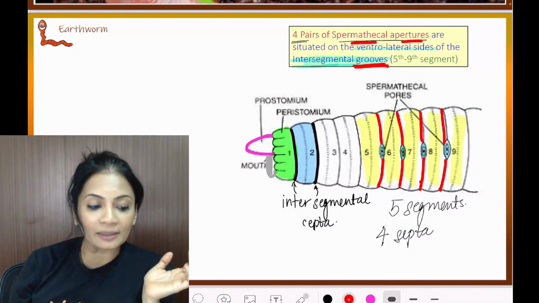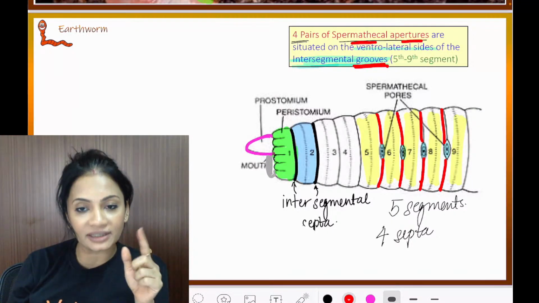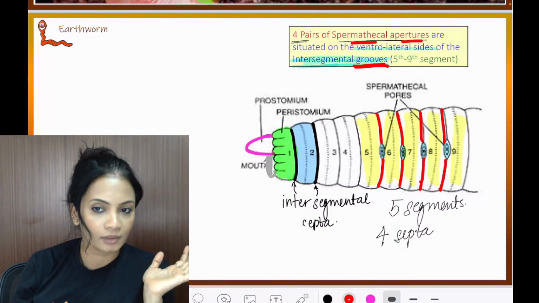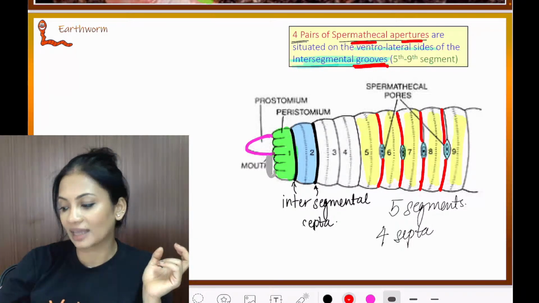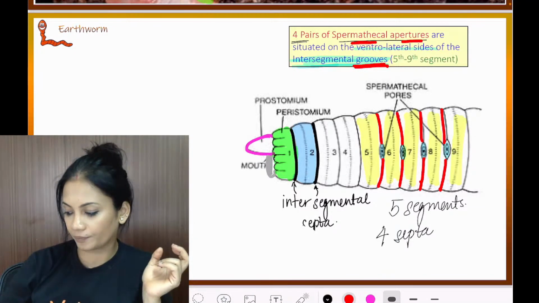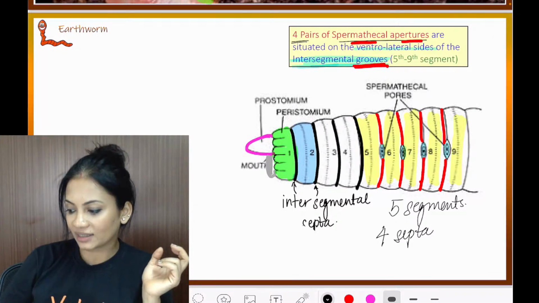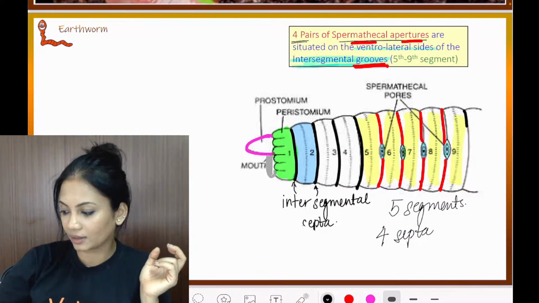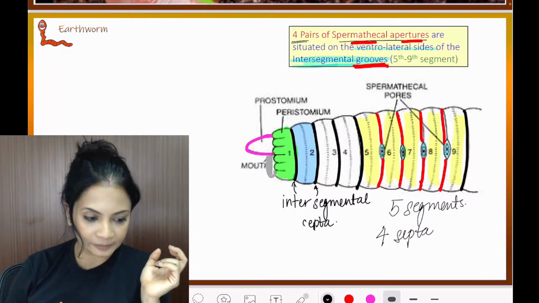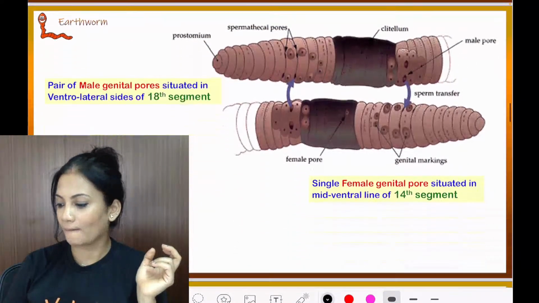Every segment has septa. Between 2 segments there will always be a septa. But the septa over here are a little special. They have grooves.